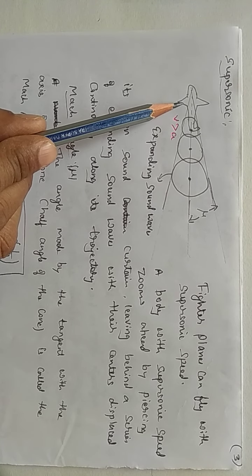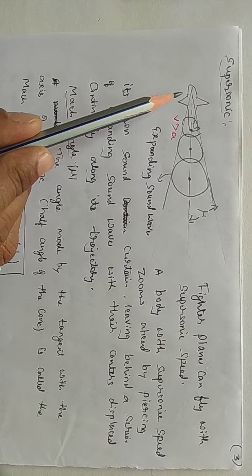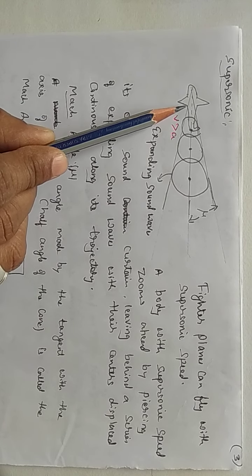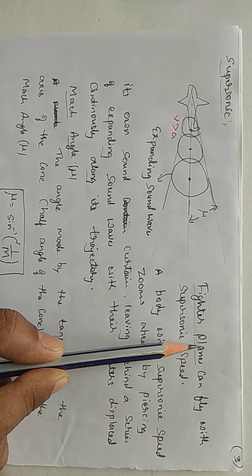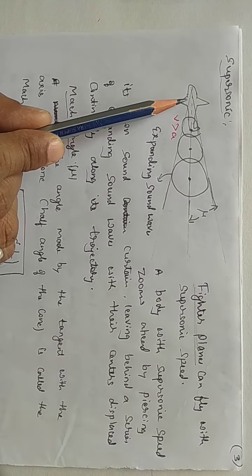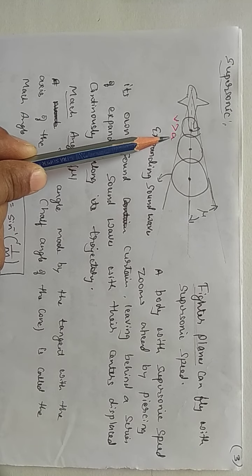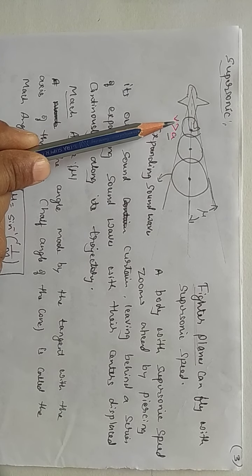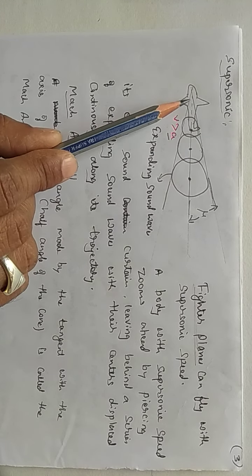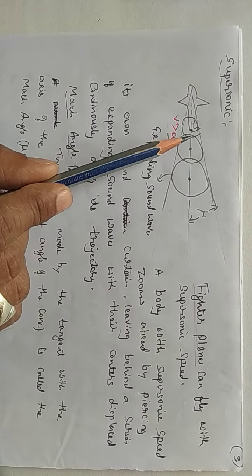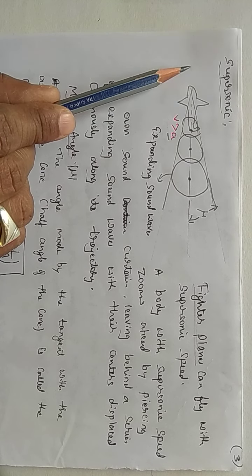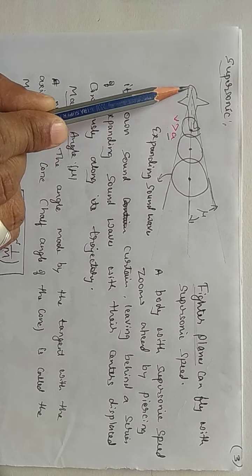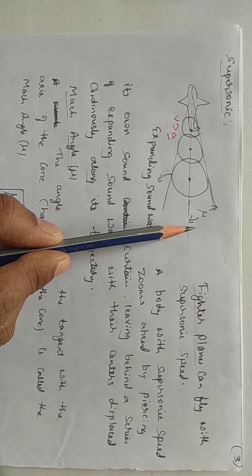the object is moving. You can take it as a rocket. At that time, you usually can take the fighter plane in the military. So their velocity is greater than the speed of sound. V is greater than A. At that time, what happens? Whatever the disturbance caused by that particular object, it is left behind, and the object is quite ahead. You can observe here, the object is quite ahead and its disturbances are left behind.